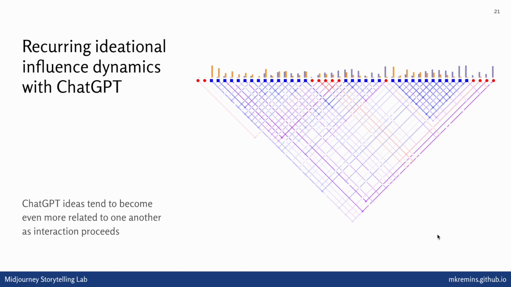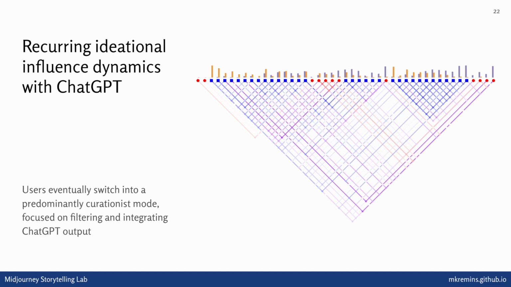We think this is because as the conversation proceeds, there's more and more ChatGPT output because it's so verbose in the context window. And so the machine starts getting more and more conditioned on the way that it already writes and the ideas it already has come up with. Users in all of these graphs basically eventually switch into what we call a predominantly curationist mode, where they're more focused on filtering and integrating ChatGPT output than on introducing their own ideas.